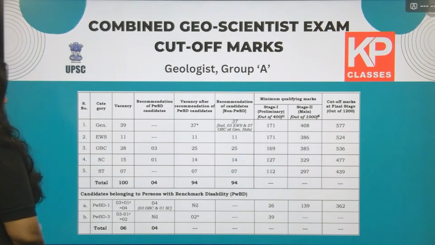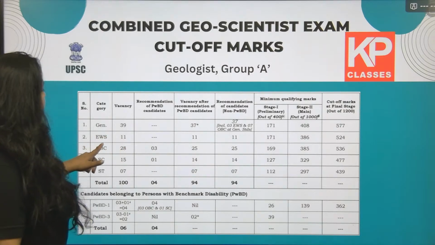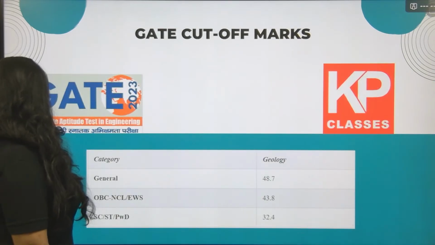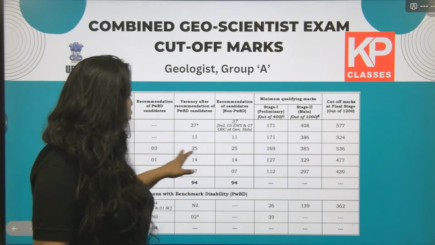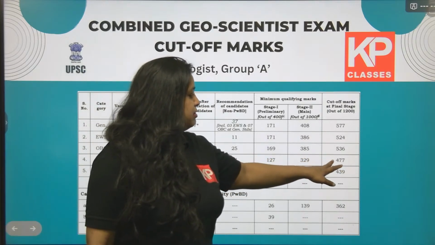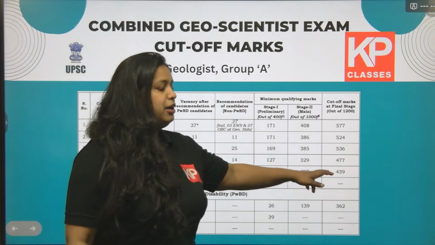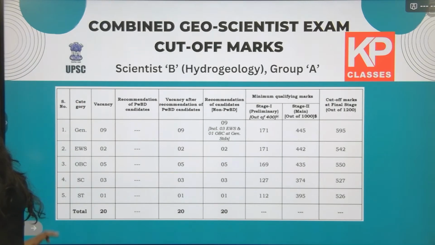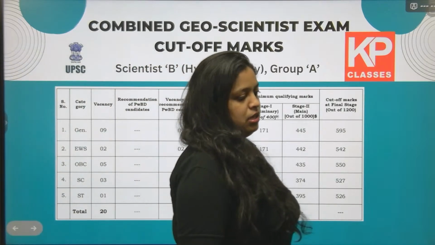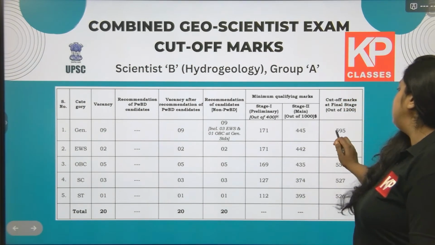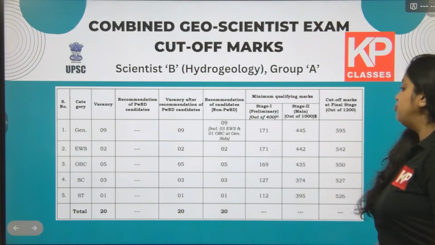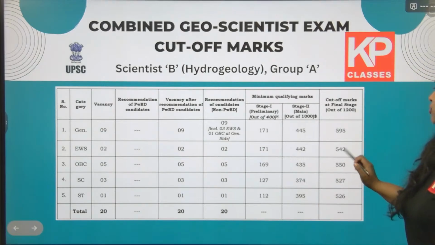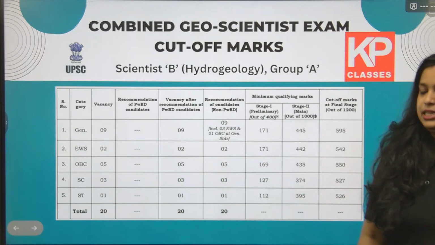Let's see for hydrogeologist. When it comes to other categories, the cutoff for EWS is 524 out of 1200. OBC it's 536, 477 for SC, 439 for ST category. Now for the hydrogeology Scientist B, Group A position, the cutoff mark is 595 out of 1200, 542 for EWS category, 550 for OBC category, 527 for SC, 526 for ST category.